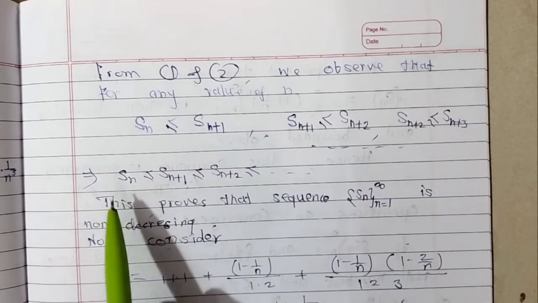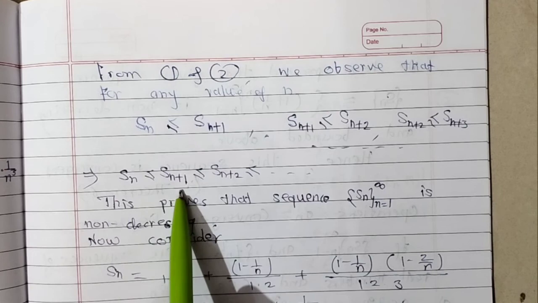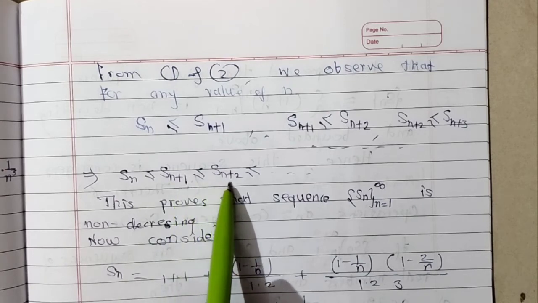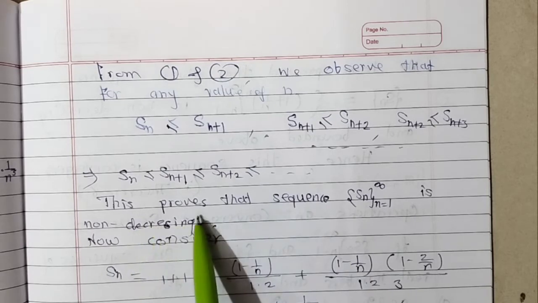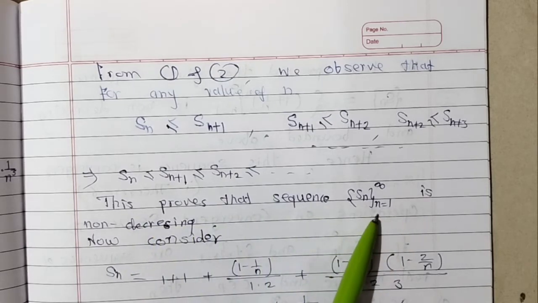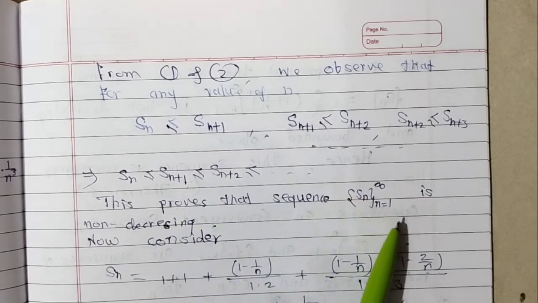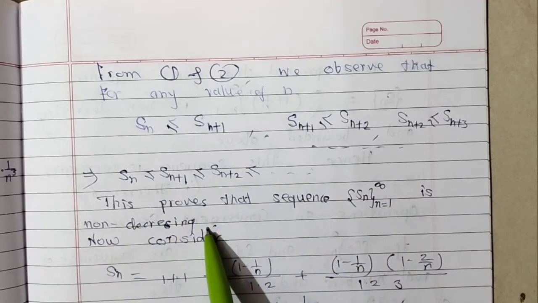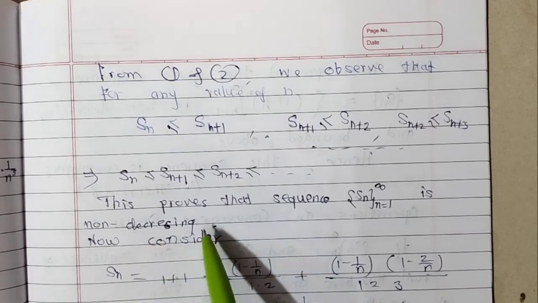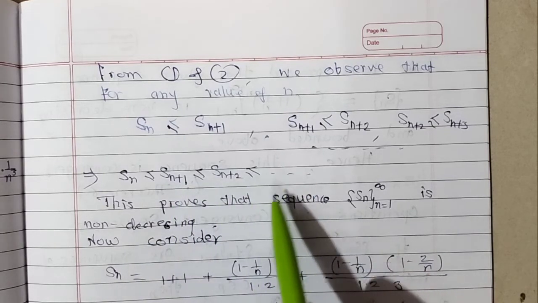This implies Sn is less than or equal to Sn+1, less than or equal to Sn+2, and so on. This proves that the sequence Sn, n going from 1 to infinity, is a non-decreasing sequence. That means this sequence is increasing.